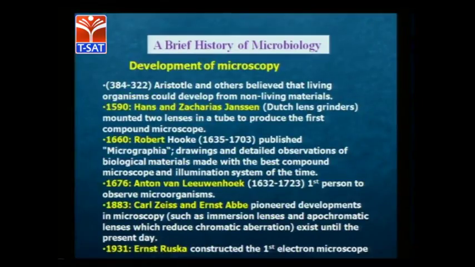So this is about the microscope, but in brief, to analyze a microorganism, let us look at a small history around microscopy. Aristotle is the first person who identified microorganisms in living organisms. Later, in 1590 Hans Jacobson Janssen produced a compound microscope, in 1660 Robert Hooke, then in 1676 Anton van Leeuwenhoek, in 1683 Carl Zeiss and Engelbert, and in 1931 Ernst Ruska, who built the first electron microscope.